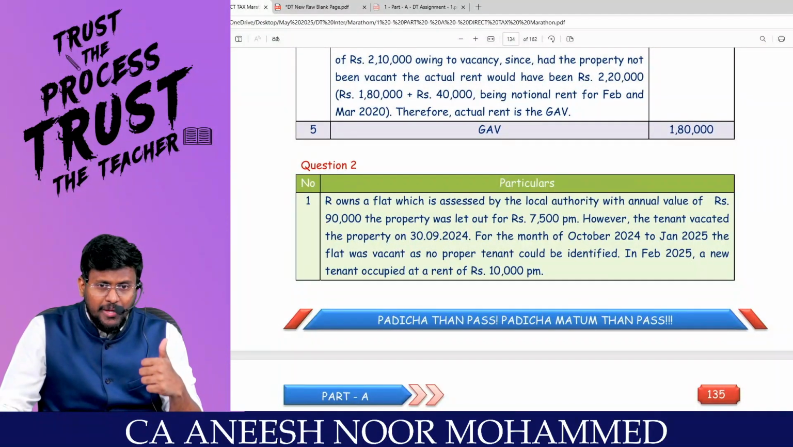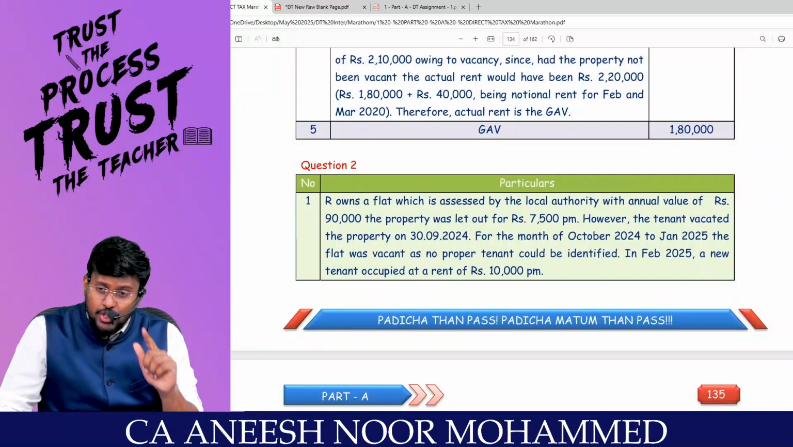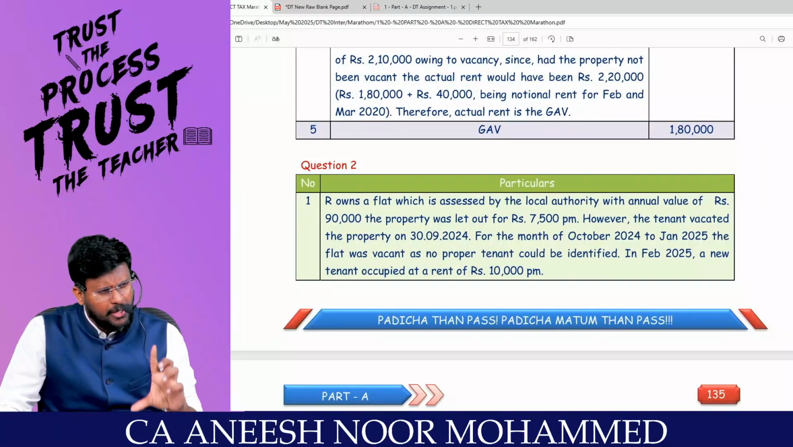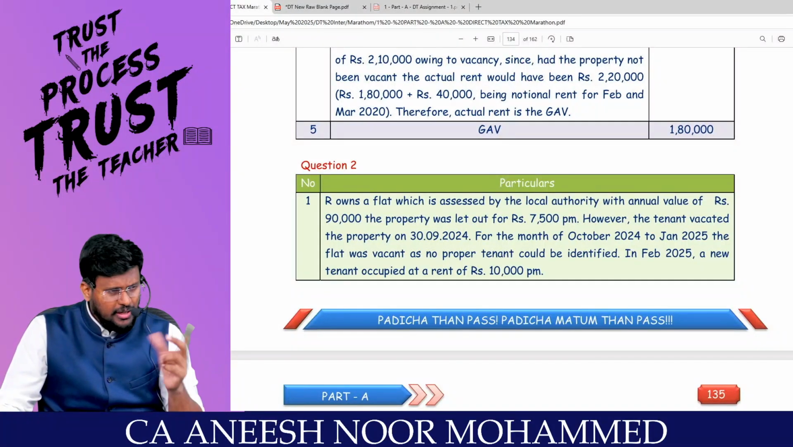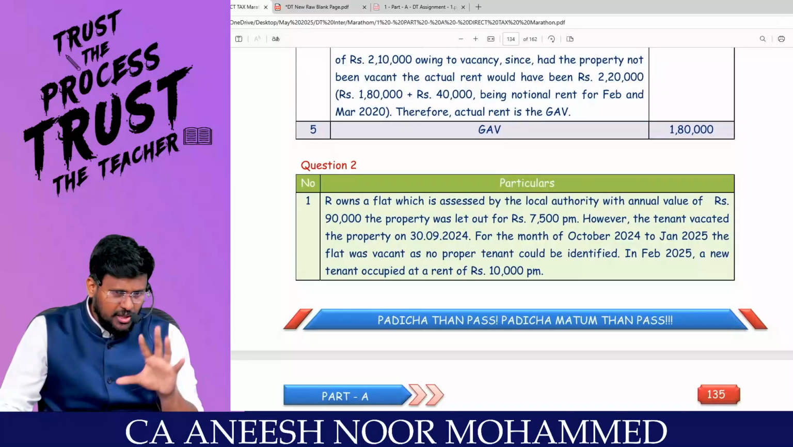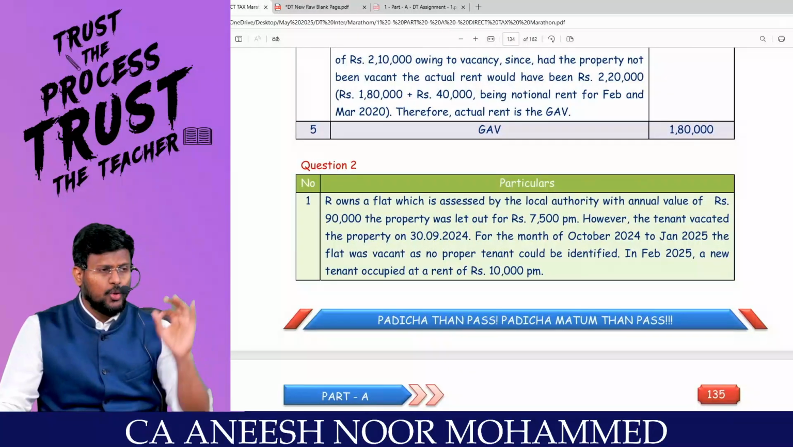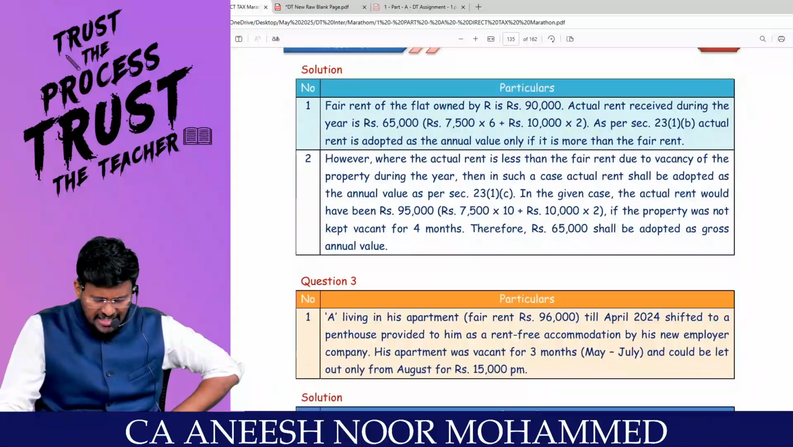Technically, GAV will be either expected rent or actual rent received or receivable. Can you reduce municipal taxes? NAV? 30%? Yes, sir. Interest on borrowed capital? Yes, sir. How much? Unlimited. You will get the answer as income from house property. That's it. Fantastic to the core.